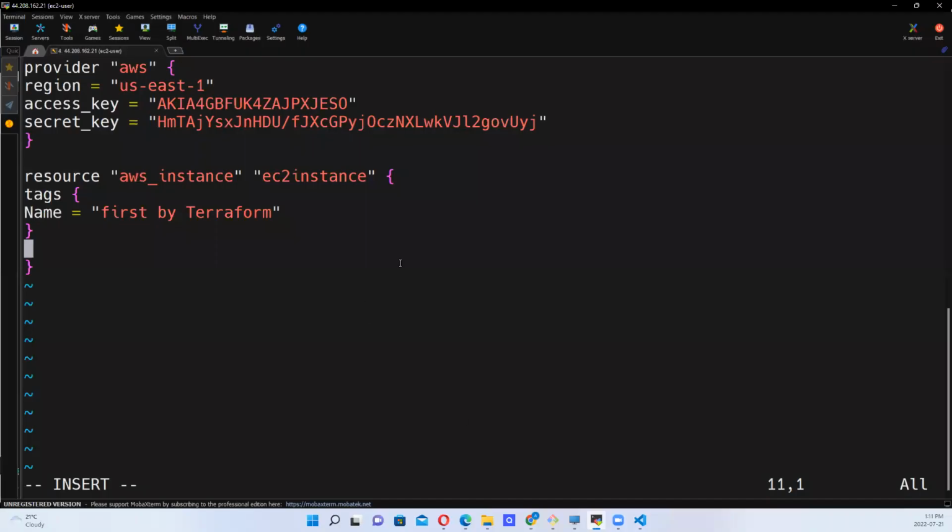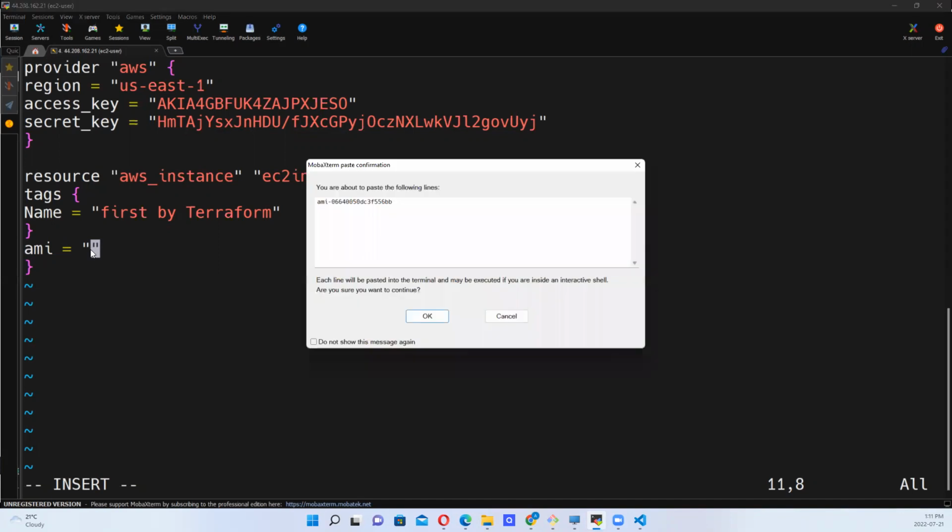Okay, so now that we've copied that, I want to come here and say AMI is what I'm defining now. AMI equals, then I put my quotation mark, open and close. Then I want to put the AMI ID in there.